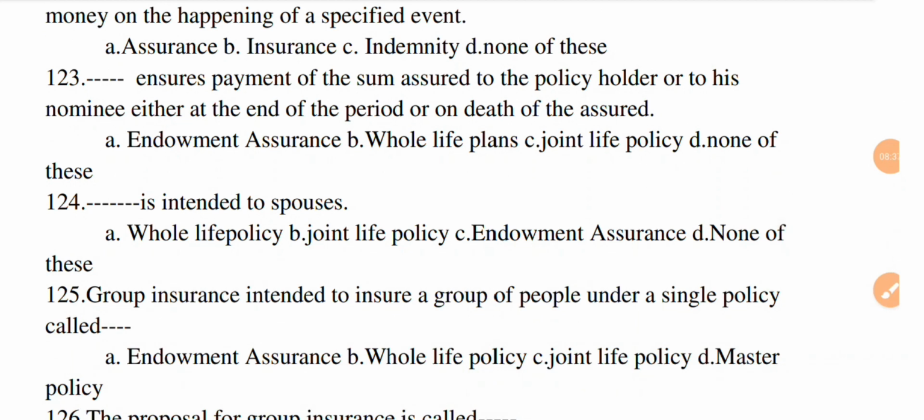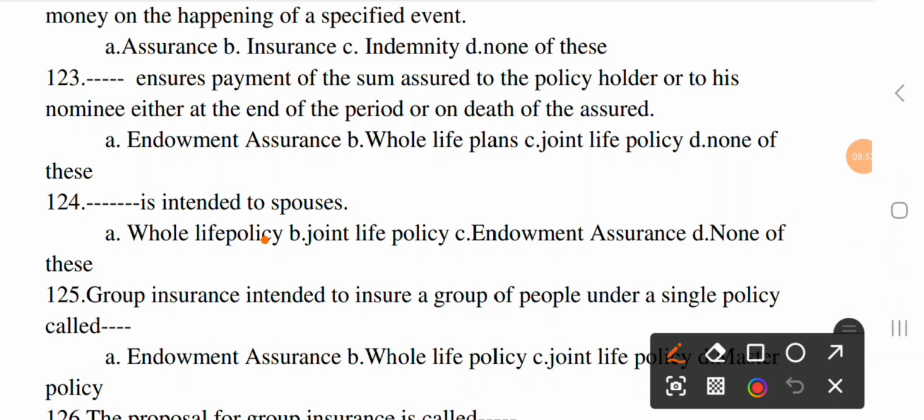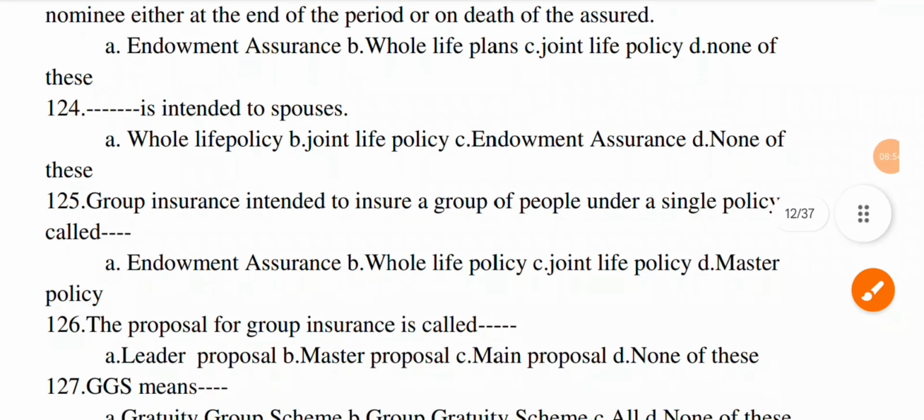Next question. Dash is intended for spouses. Option A, whole life policy. B, joint life policy. C, endowment assurance. And D, none of this. The correct option is B, joint life policy.